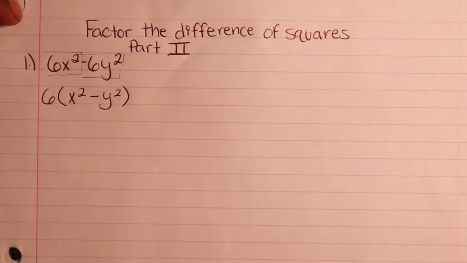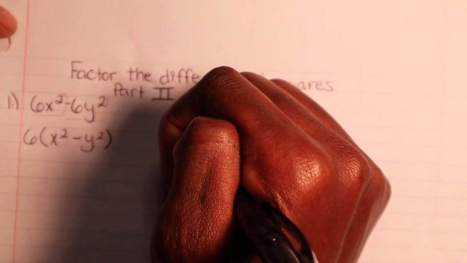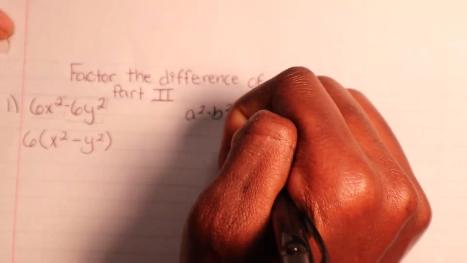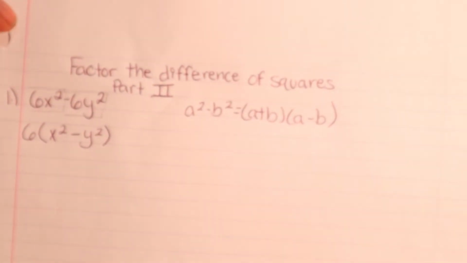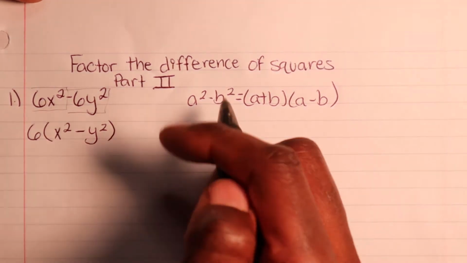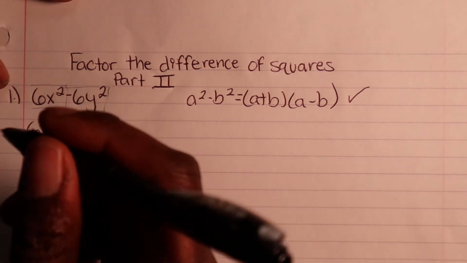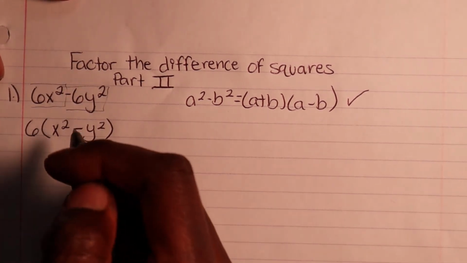Just like part 1, don't forget this formula. This is the golden child, I could say. Memorize that. This will help a lot. For problems like factoring the difference of squares, this right here is your ticket. Then we just proceed and follow what we have written here. That's exactly what we have to do.